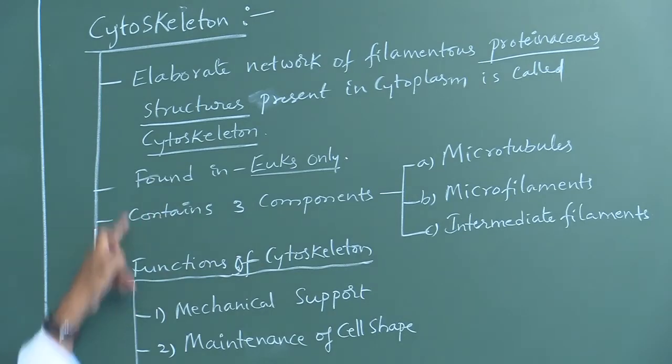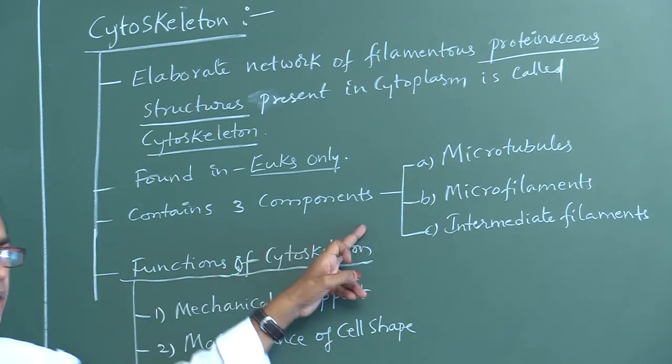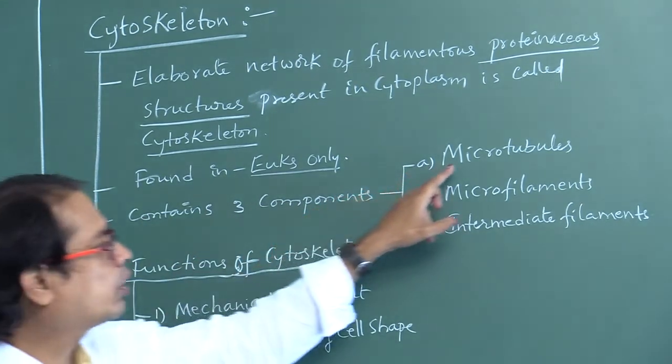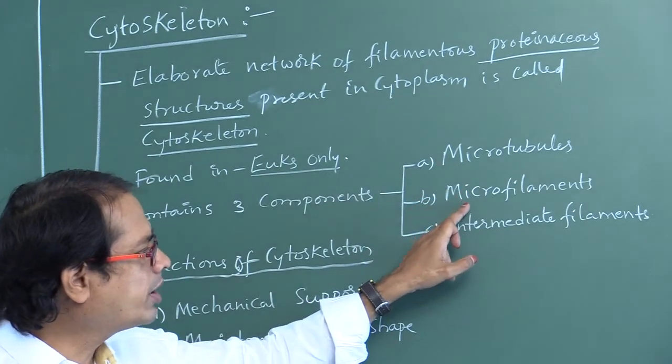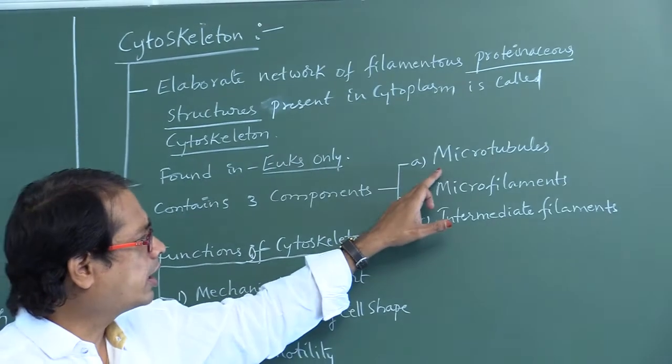The cytoskeleton contains three components: microtubules, microfilaments, and intermediate filaments. Very, very important point. This will come in another place also.